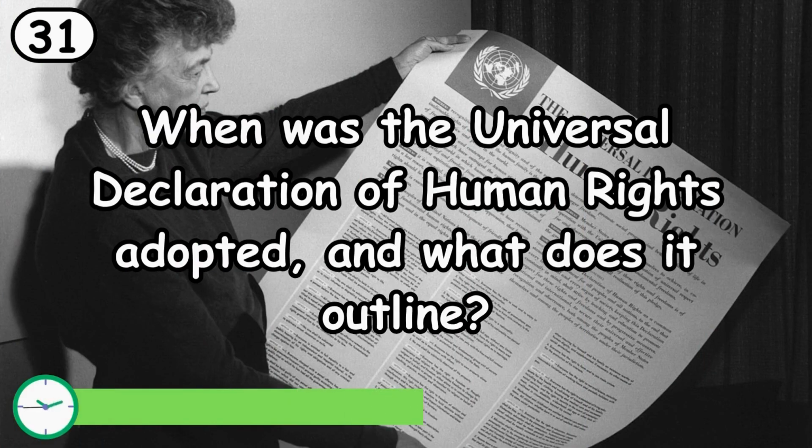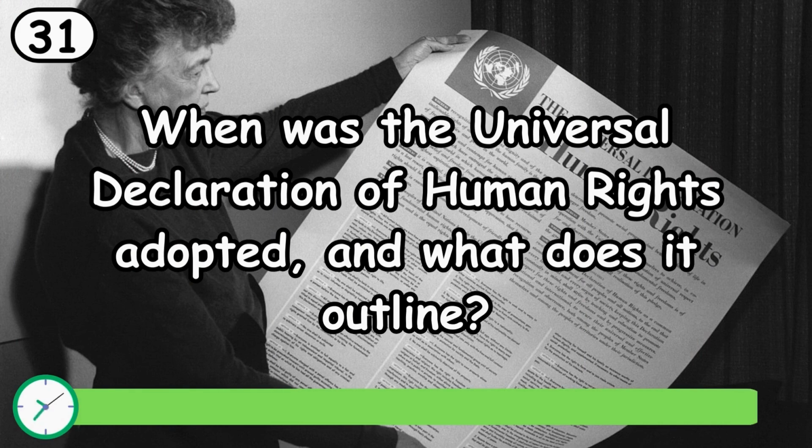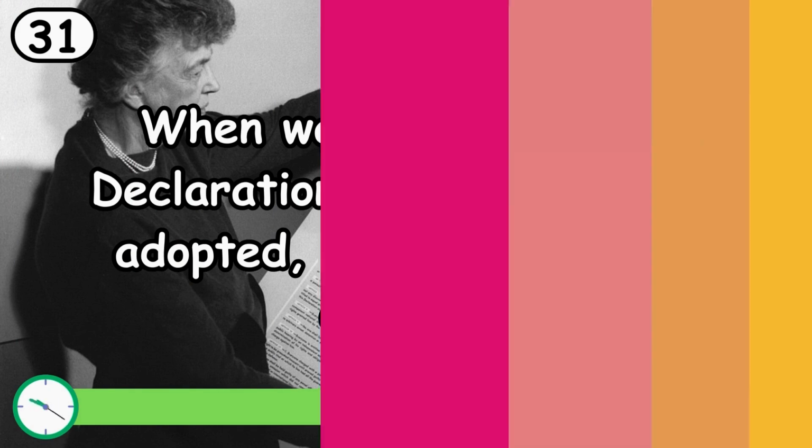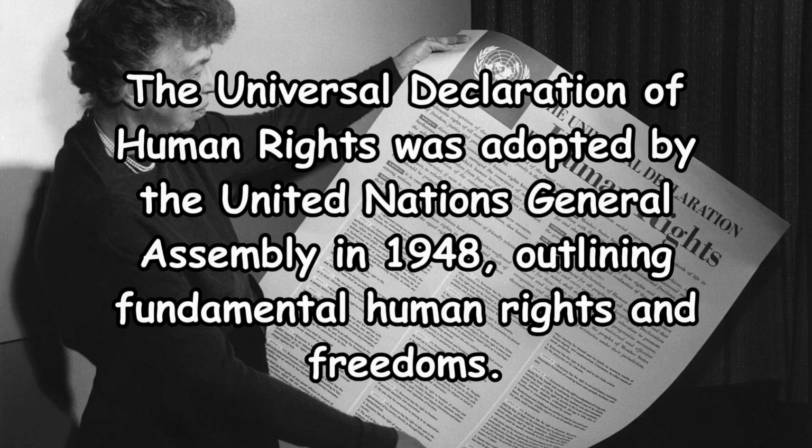When was the Universal Declaration of Human Rights adopted, and what does it outline? The Universal Declaration of Human Rights was adopted by the United Nations General Assembly in 1948, outlining fundamental human rights and freedoms.